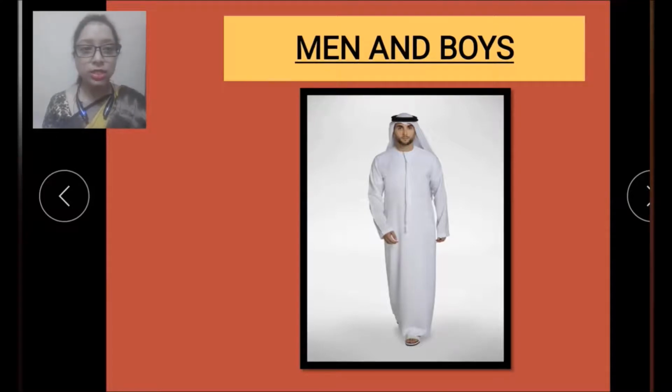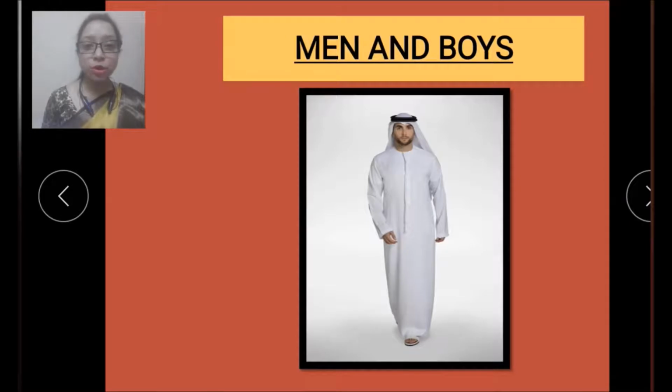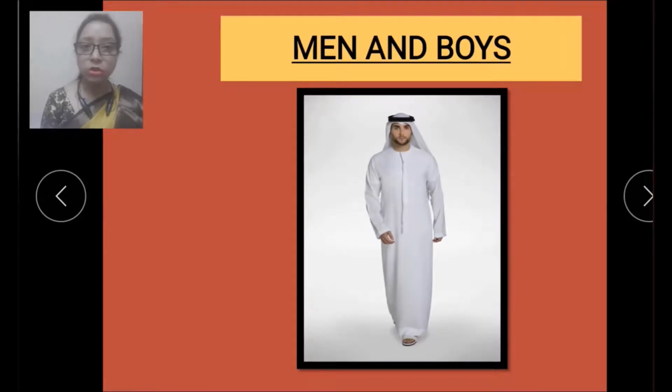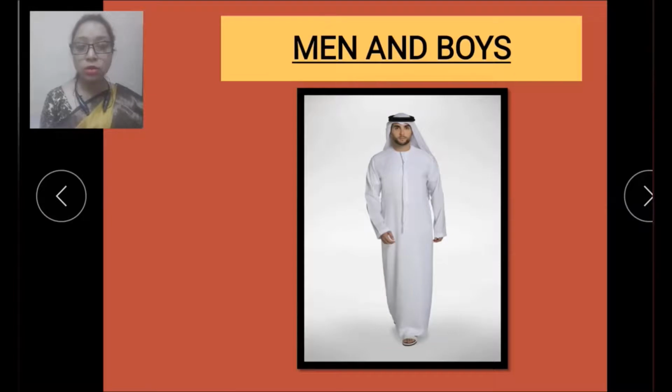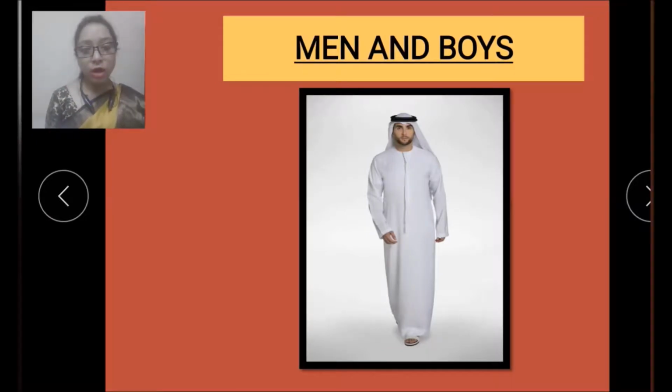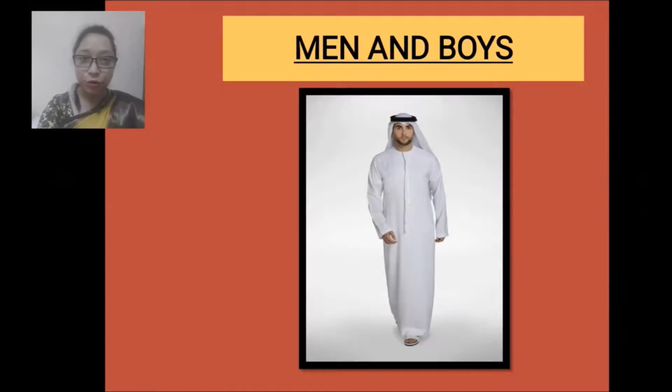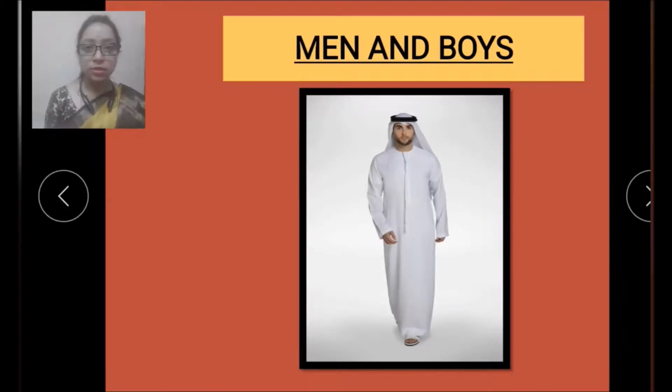So here you can see in this picture, most men and boys wear this traditional loose fitting white robe called thobe. Now what is a robe? A long, loose or flowing gown or outer garment, an official vestment. So that is called a robe.